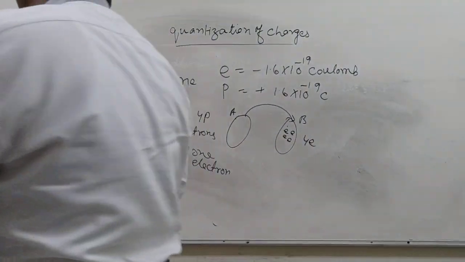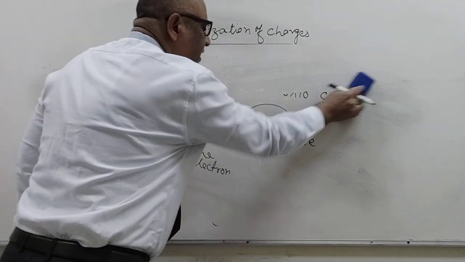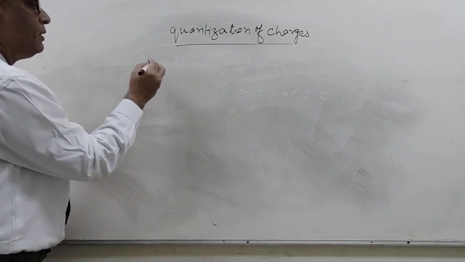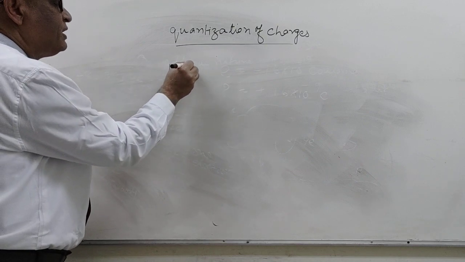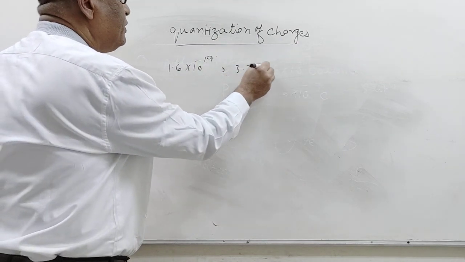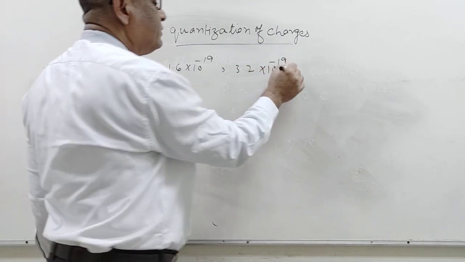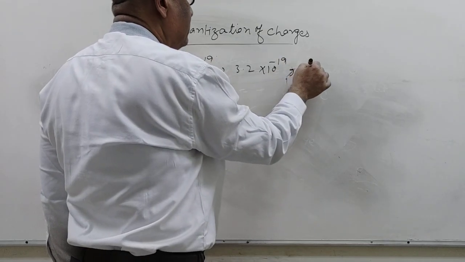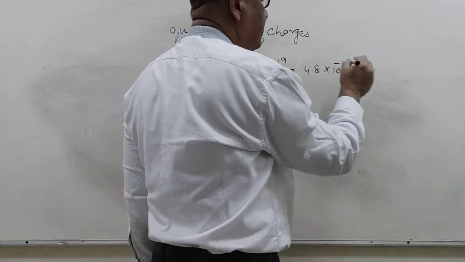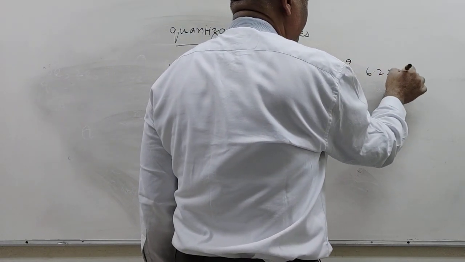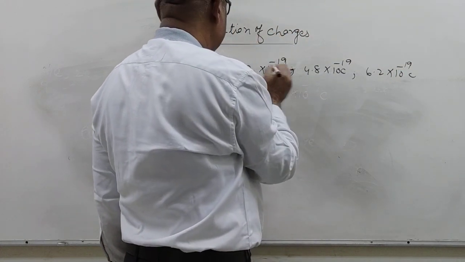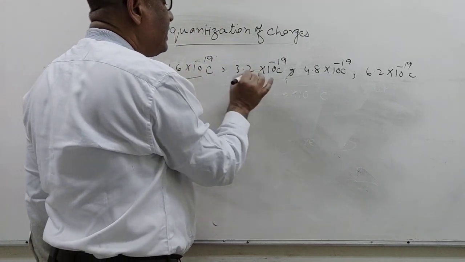Here I am asking a question and explaining. 1.6 into 10 to the power minus 19, 3.2 into 10 to the power minus 19, 4.8 into 10 to the power minus 19, and here 6.2 into 10 to the power minus 19 coulomb.